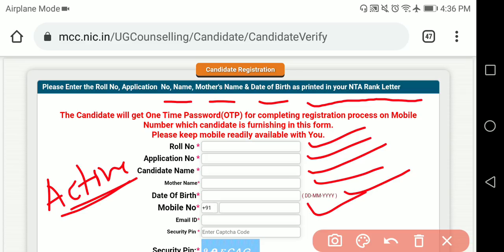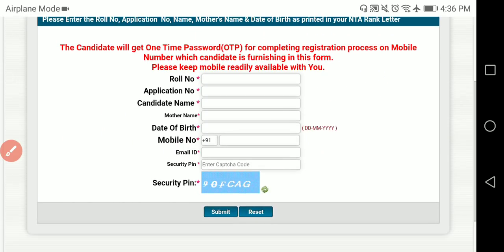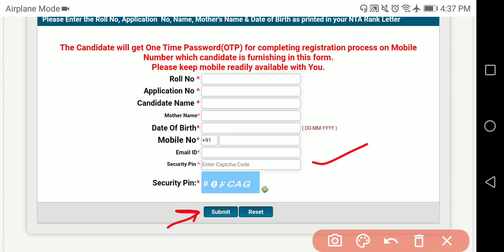Because important updates they can send to your mobile number, or every time you log in to this website you may need to enter some OTP. Because of that reason the mobile number should be active and it is compulsory. Then enter the correct email ID. Then the security pin, whatever is given, you have to enter it here. Then you click on the submit button.